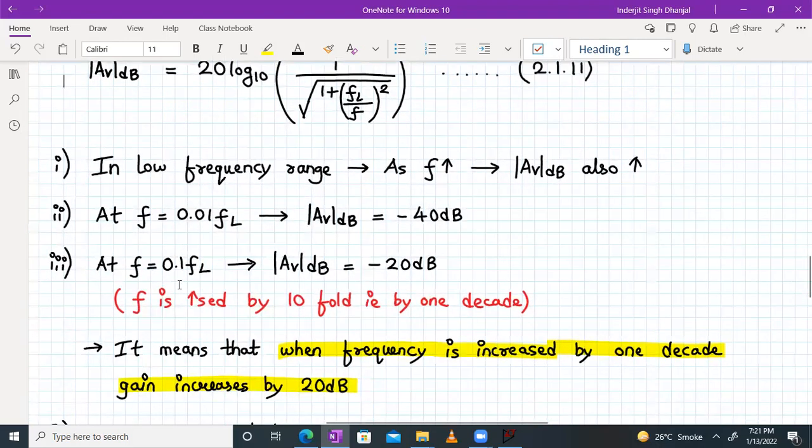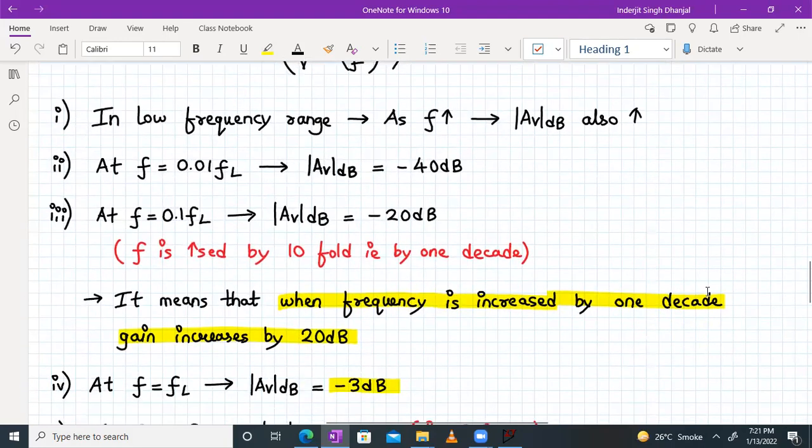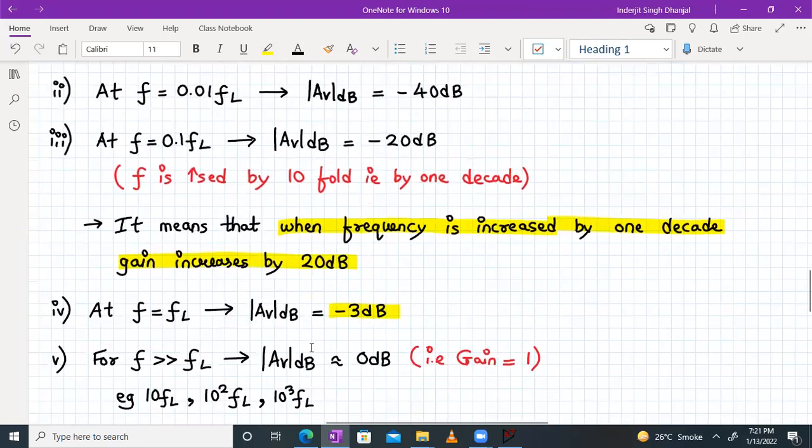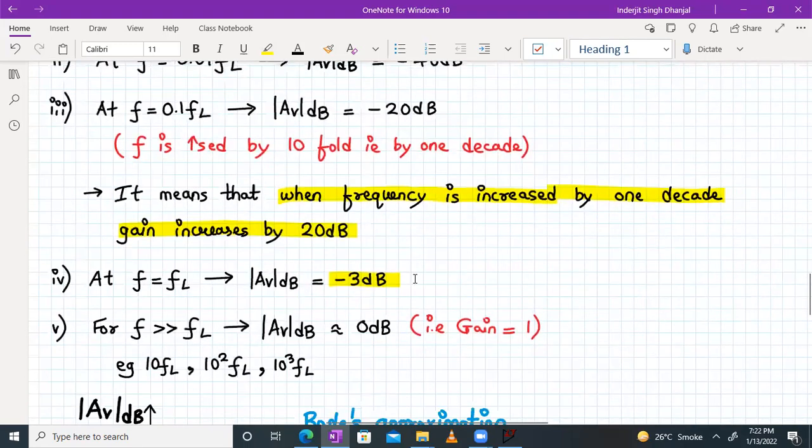And then when you increase the frequency by a factor of 10, if F is now 0.1 times FL, mod of AV has become minus 20 dB. That means the frequency is increased by 10-fold, that is by 1 decade. So when the frequency is increased by 1 decade, the gain is increasing by 20 dB. Earlier it was minus 40. At F equal to FL, if you substitute F equal to FL, it will be 20 log to the base 10 of 1 upon root 2, which will come out to be minus 3 dB itself.